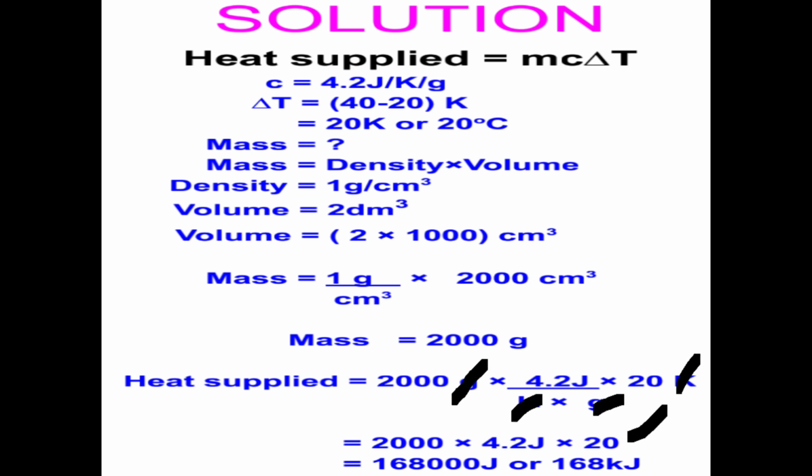So we have 2000 times 4.2 joules times 20, and the heat supplied is 168,000 joules. If you want to convert it to kilojoules, you divide by 1,000 and get 168 kilojoules. So by following those steps, we have been able to calculate the heat supplied.